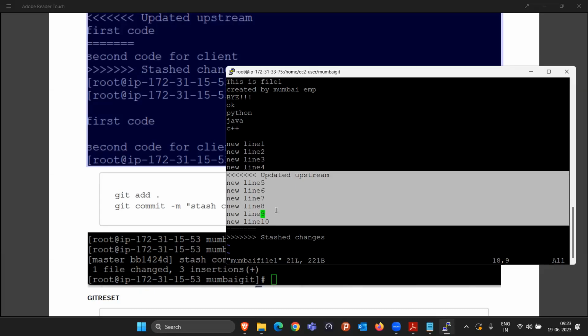So this is the thing, how you have to do it. It is just like keeping something in a temporary store and taking it back. That's it.